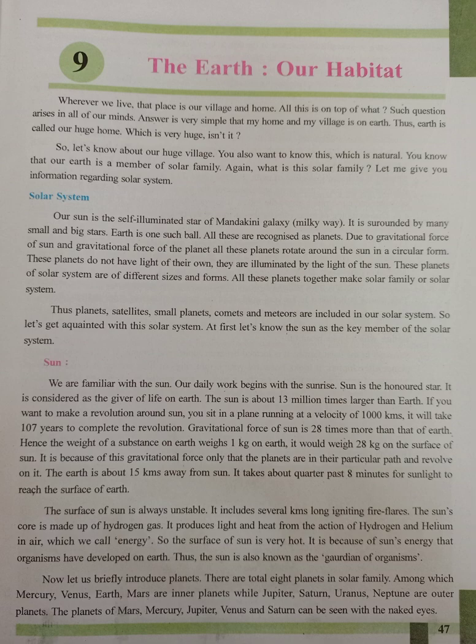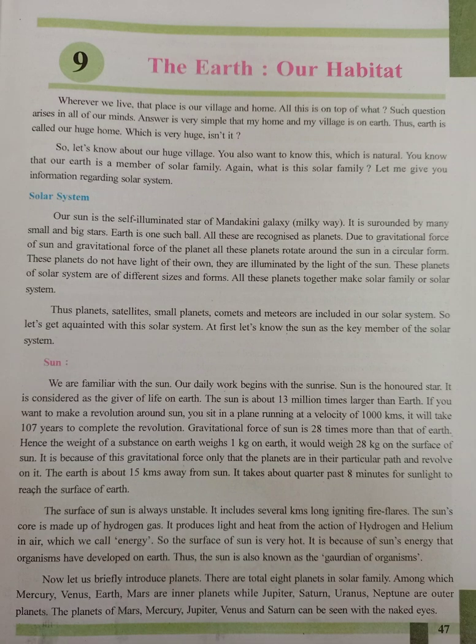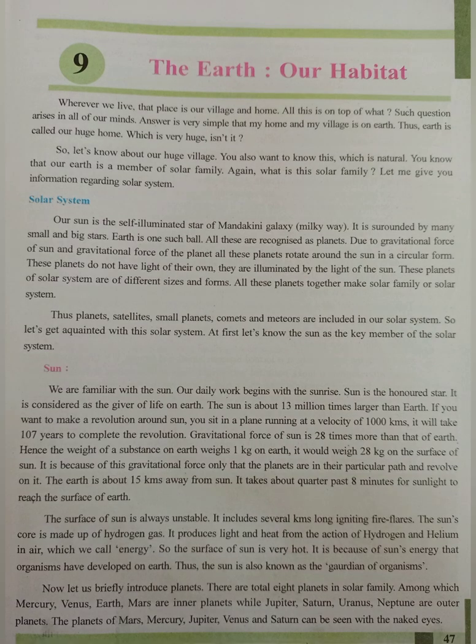Students, there are 8 planets in the solar system: Mercury, Venus, Earth, Mars, Jupiter, Saturn, Uranus, and Neptune. Of these, Mars, Mercury, Jupiter, Venus, and Saturn can be seen by naked eyes, while Uranus and Neptune can be seen with a powerful telescope.